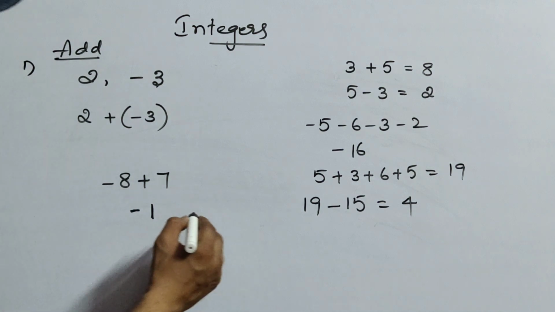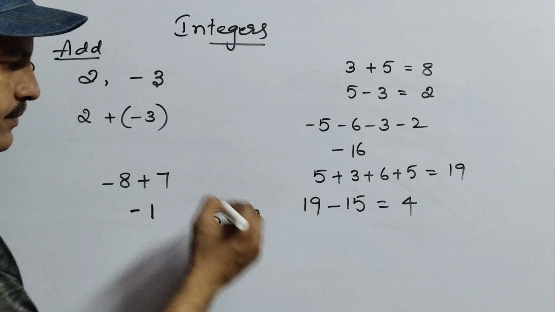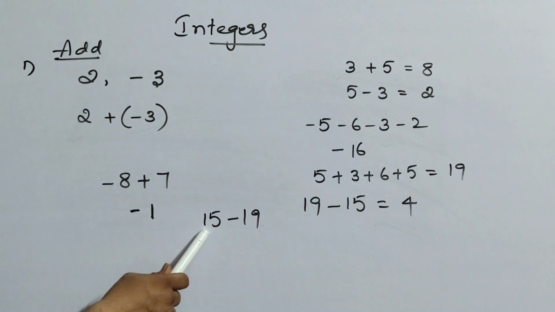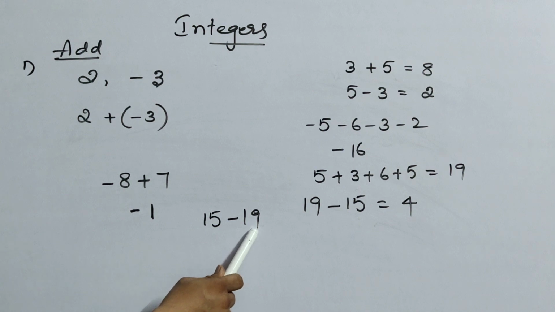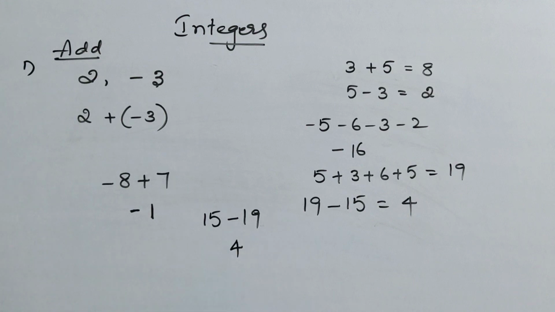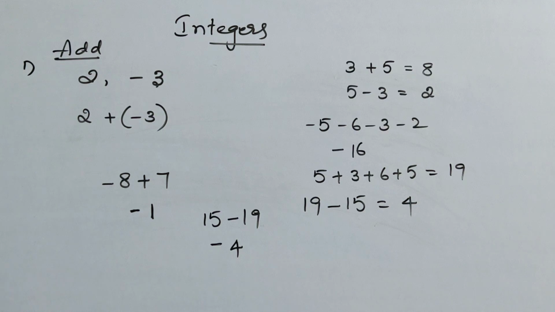One more example I am giving you: 15 minus 19. Now here I gave a positive 15 and minus 19. That means one negative and one positive. So one negative, one positive, what to do? We have to do subtraction always. Subtraction from where? From the greatest number. The greatest number here is 19. So 19 minus 15 is 4. Which symbol do you have to apply for the answer now? Here 19 is greater. The symbol before 19 is minus. So apply the minus symbol for the answer. Okay children? Is it clear?